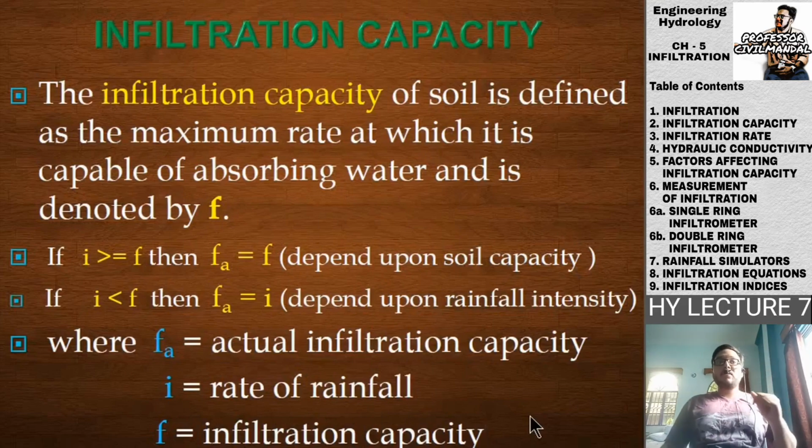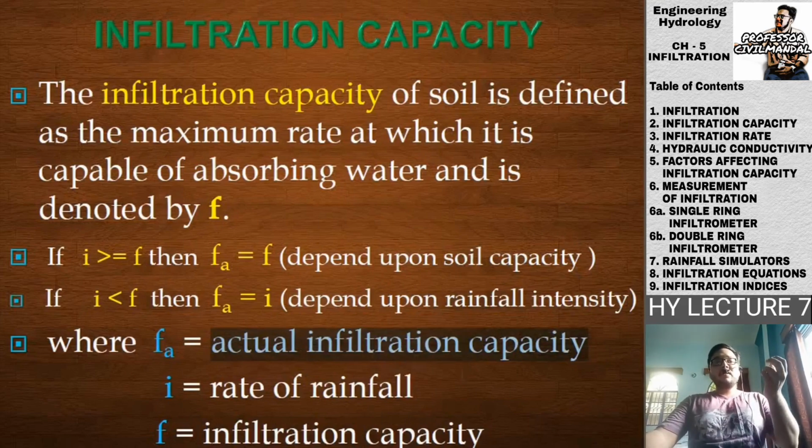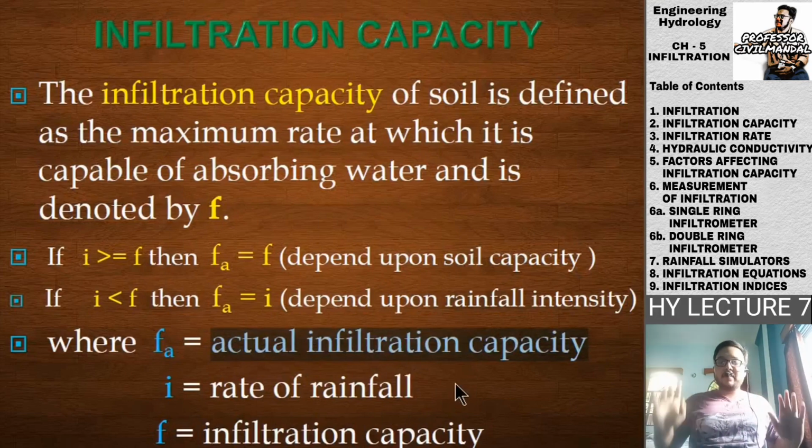rate of rainfall. Just as in the previous example, if the rate of rainfall is greater than 20, as the infiltration capacity of the soil is 20 only, the actual infiltration will also be 20. That is the rate that will be infiltrated.